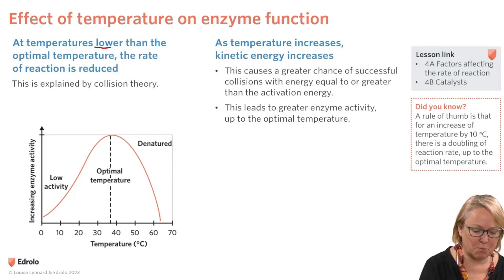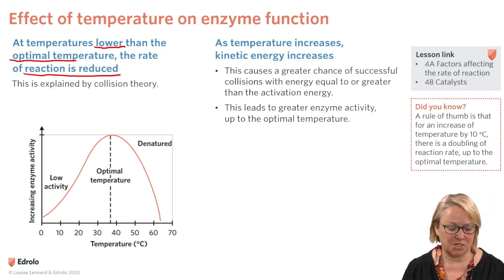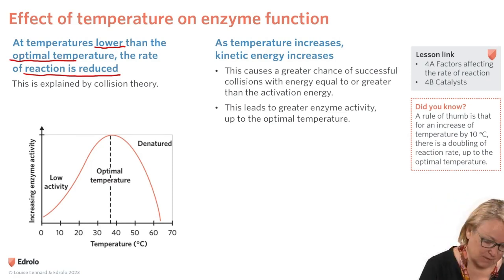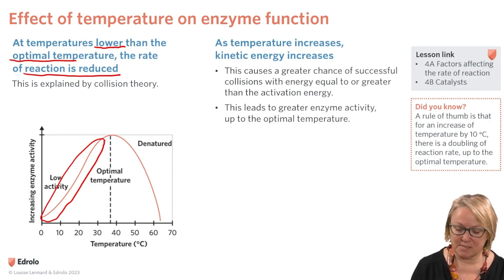At temperatures lower than the optimal temperature, we know that temperature is a factor in rate of reaction, according to collision theory. So in this region here, we've got lower activity because the temperature is lower. As temperature increases, kinetic energy increases.